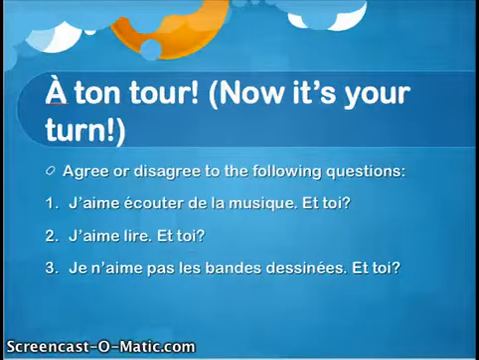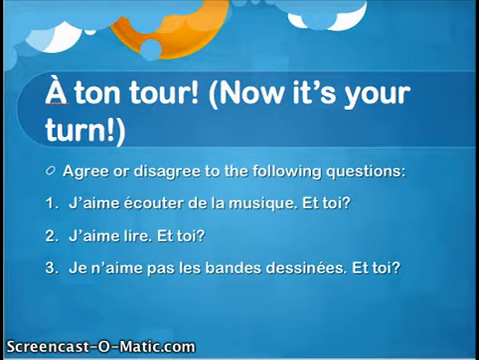And now it's your turn. You're going to practice, apply what you just learned about how to express agreement, how to express disagreement, and things like that. You're going to agree or disagree with the following questions, okay? J'aime écouter de la musique. Et toi? Maybe you do too, maybe you don't. But either way, answer this question using the vocabulary that you just learned. Either moi aussi or pas moi. Whatever the question is, whatever the answer is for you, you will answer accordingly.